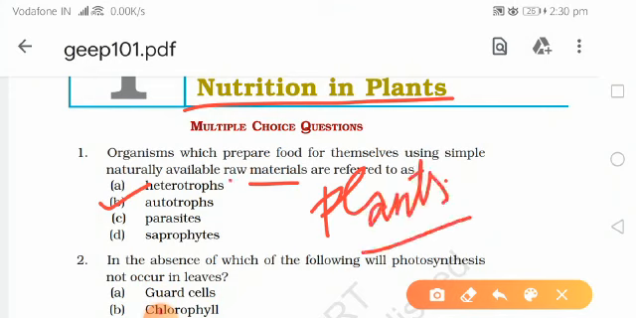Now heterotroph. Heterotrophs are the animals, the human beings like us which take prepared food from plants, from autotrophs. Parasites and saprophytes are the types of heterotrophs.